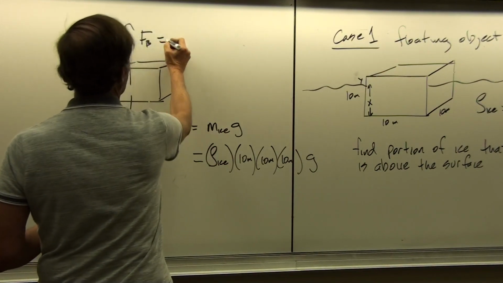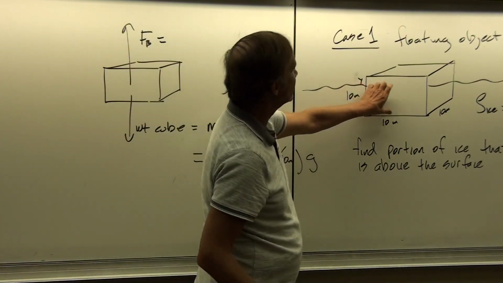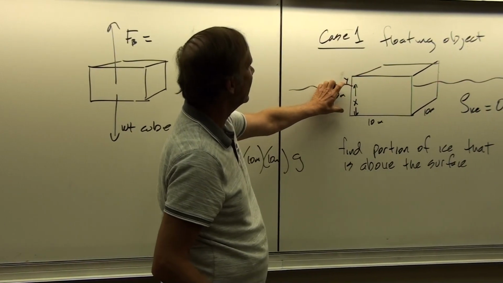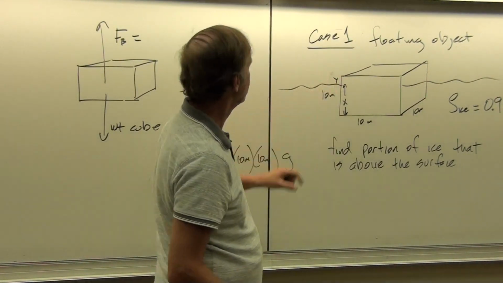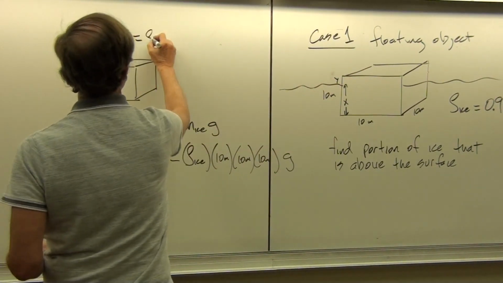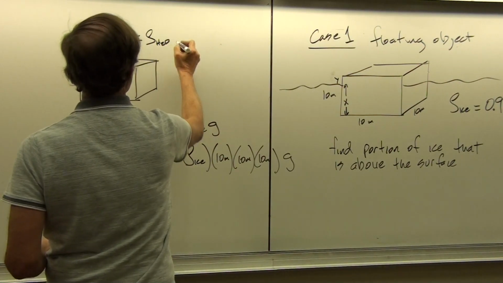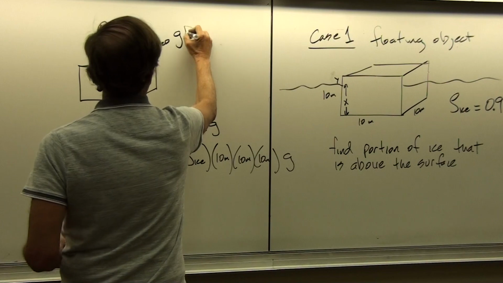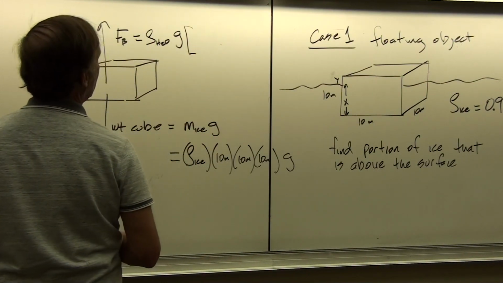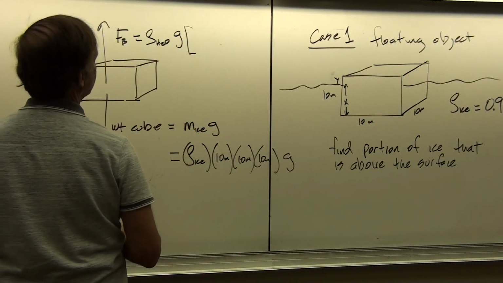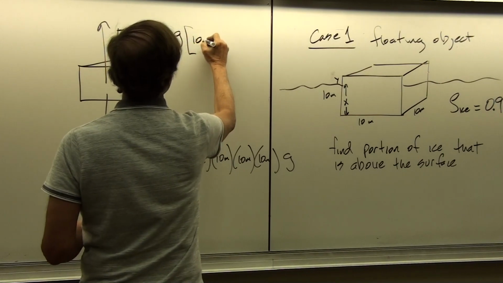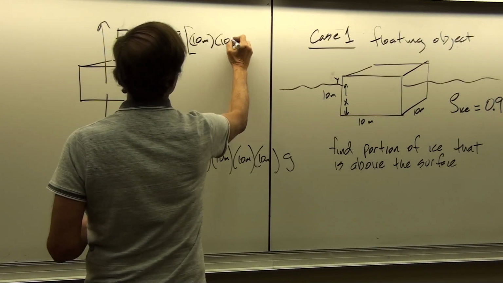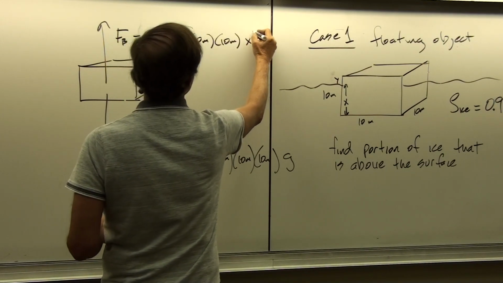What's the buoyant force? Well, the buoyant force is the weight of water displaced, so that's not the whole volume of the cube, but rather it's equal to the density of water times the acceleration due to gravity times the volume of water displaced, which is going to be 10 meters by 10 meters by x meters.